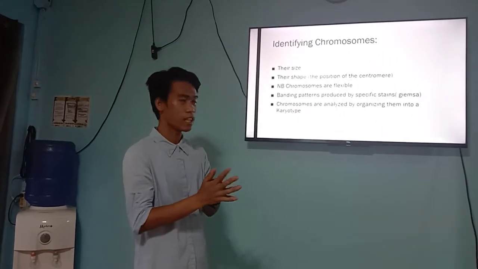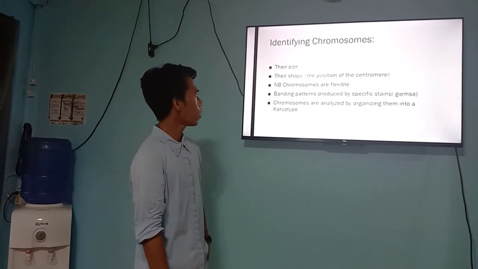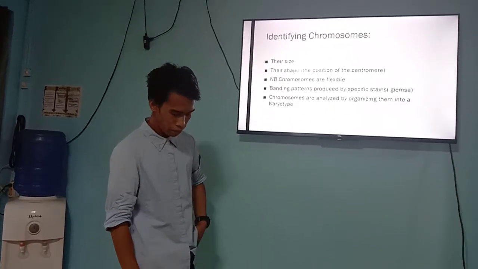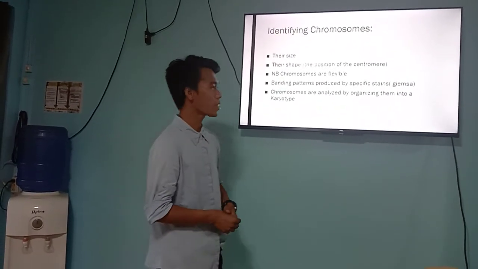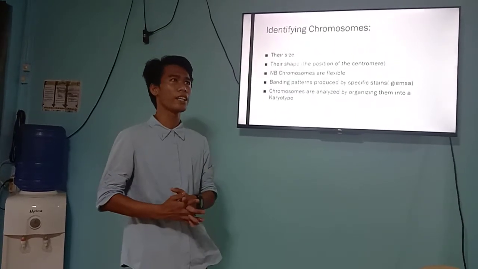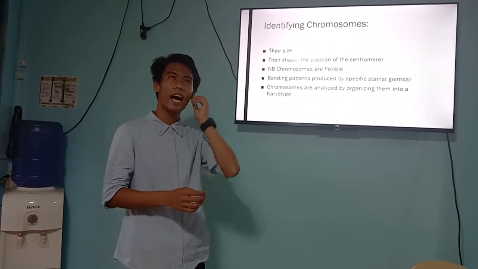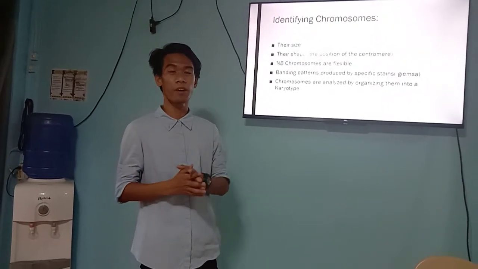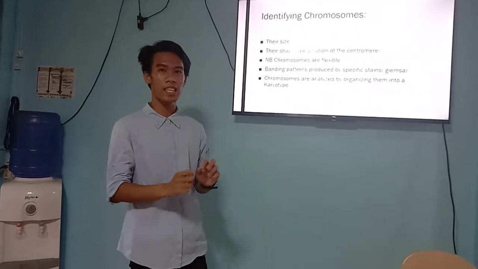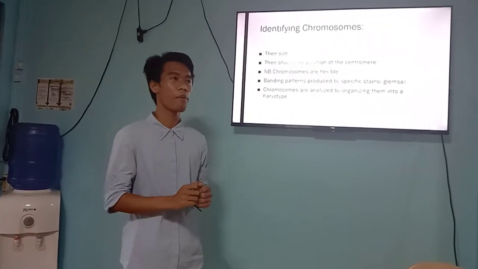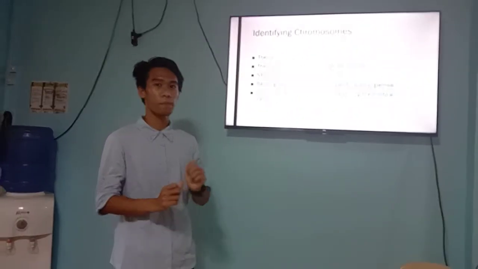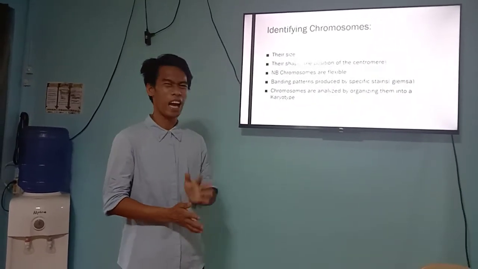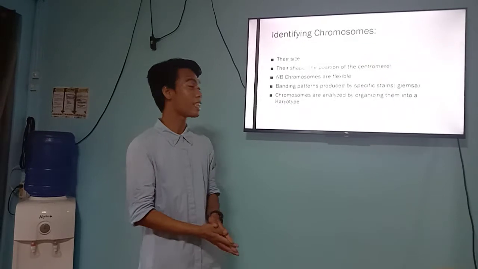Then there are also the NB chromosomes are flexible. So which means yung NB is neuroblastoma, which means are flexible. Para siya yung that can be easily, kapag ang DNA ay pinaseparate, para siyang elastic, so para siyang yung goma na ginagamit. So parang ganun siya, is flexible kasi siya. So I think na parang malambot siya kapag in reality.